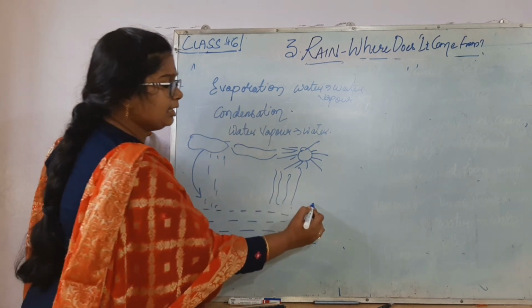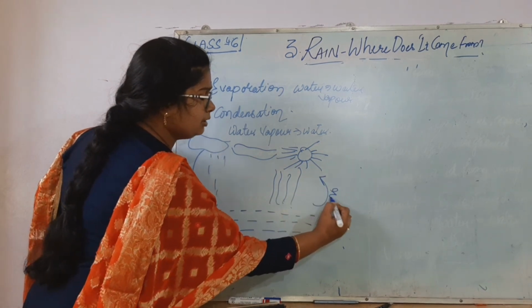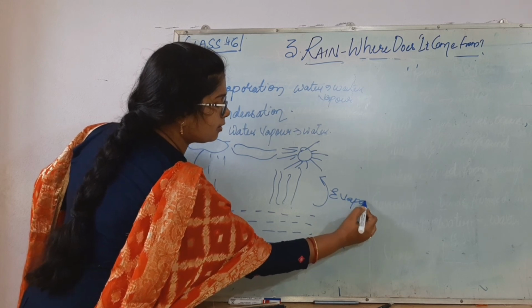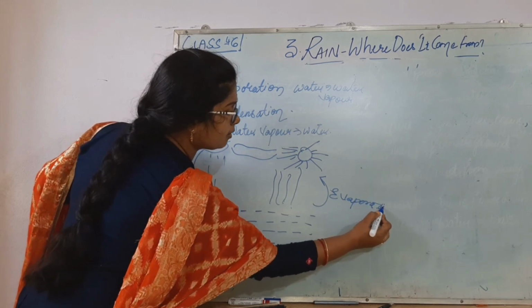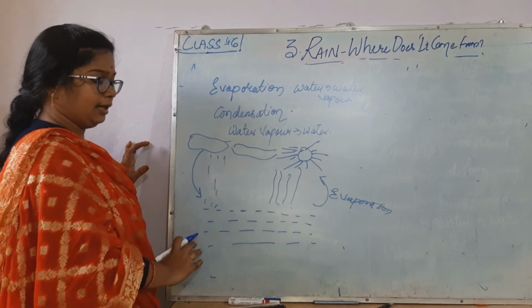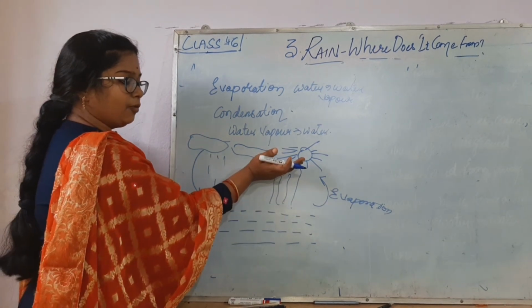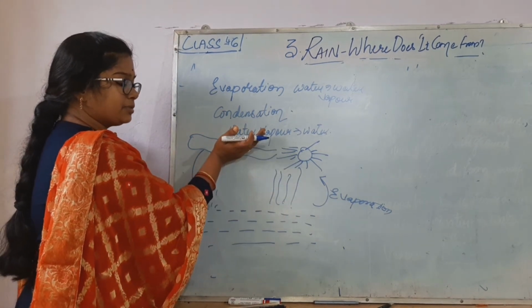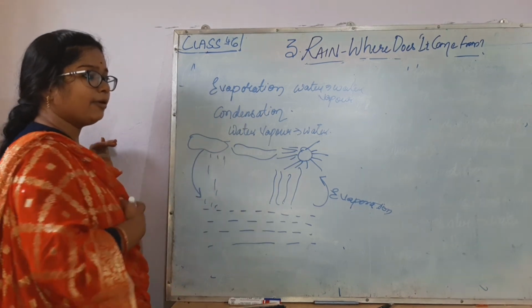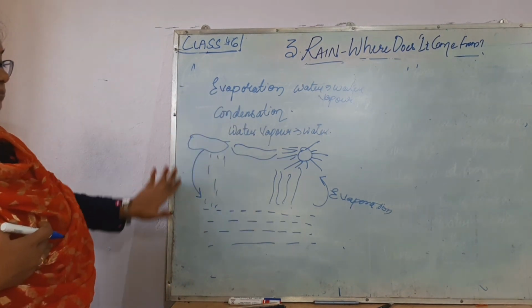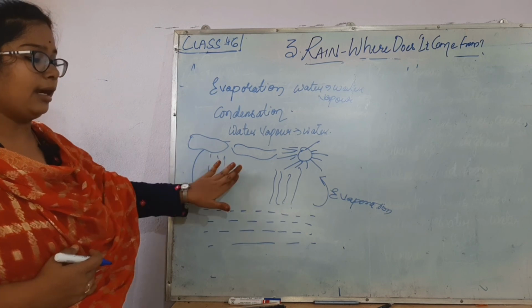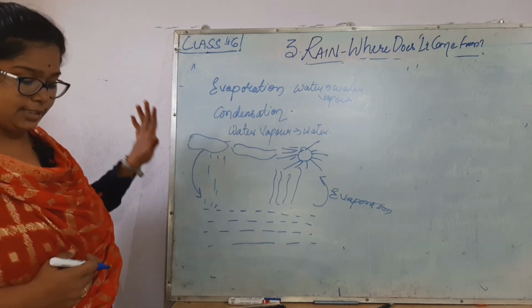This is a cycle, isn't it? Evaporation, then condensation. Water in the form of water vapor goes up, forms clouds, and again comes down as water. This is called evaporation and condensation. Thank you.